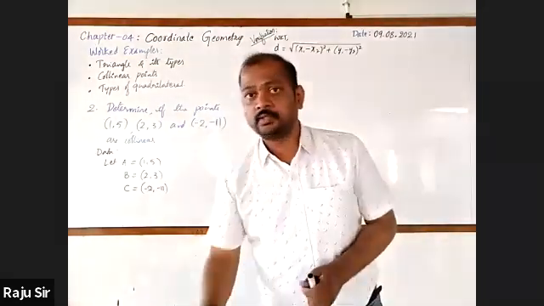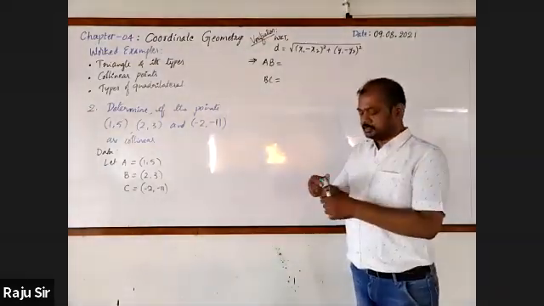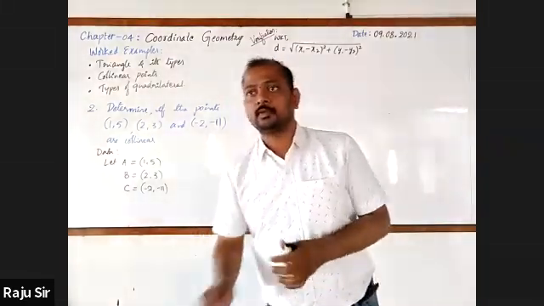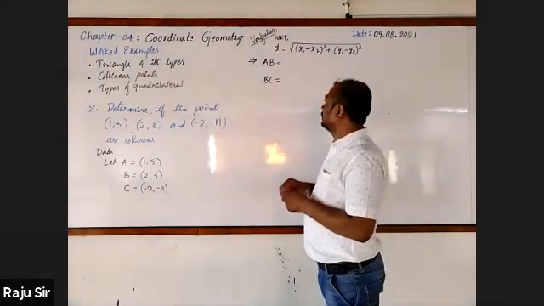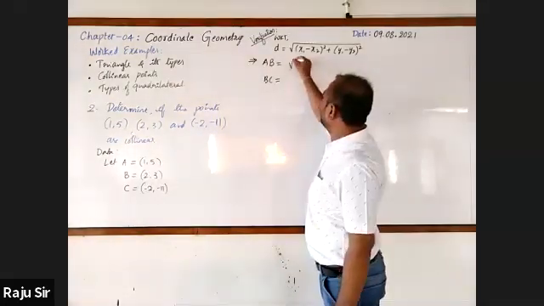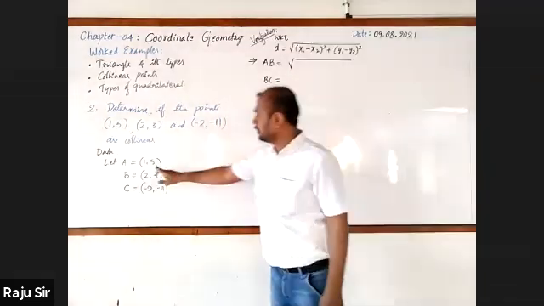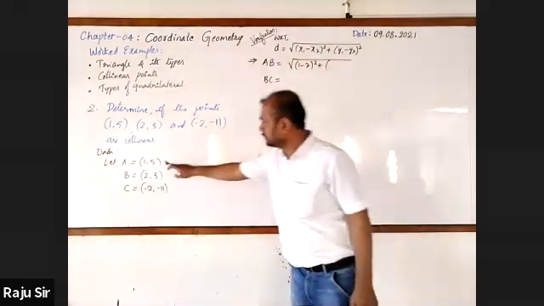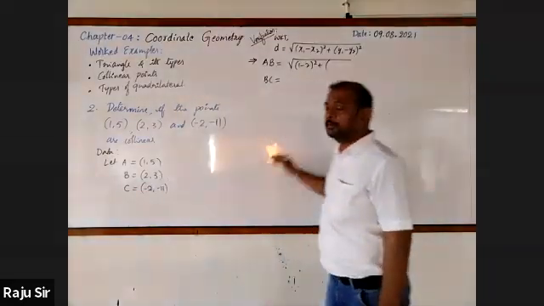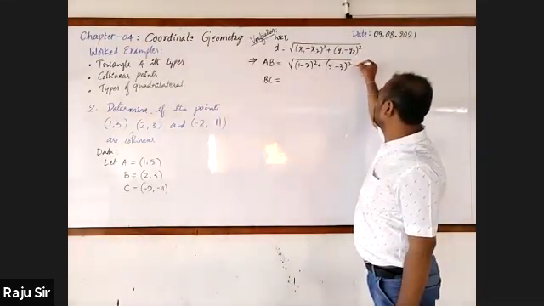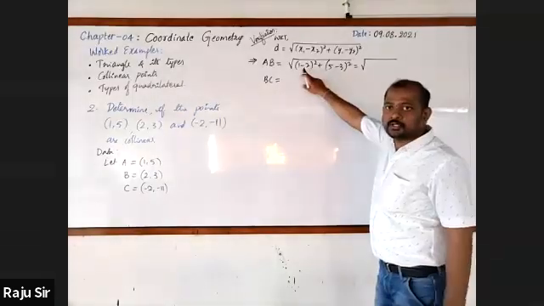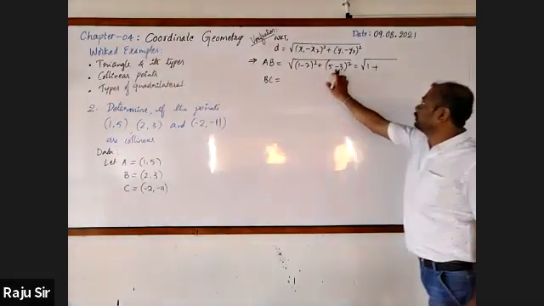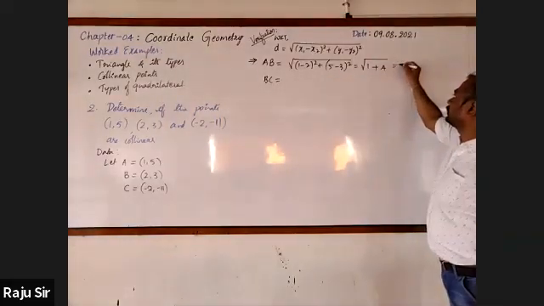Now let us find AB, BC and AC. AB is the square root of (1 minus 2) whole square plus (5 minus 3) whole square. It is equal to root of minus 1 whole square, which is 1, plus 5 minus 3 is 2, 2 square is 4, and you get root 5.